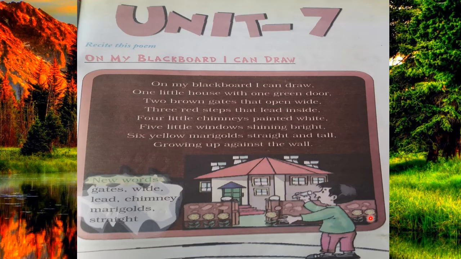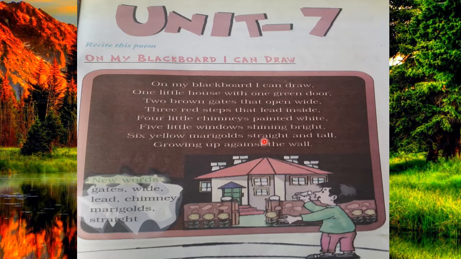So here the boy draws many things. He draws a beautiful little house, and also decorates this house with many things: one green door, brown gates, red steps, four little chimneys, five little windows, and six yellow marigolds which are straight and tall.